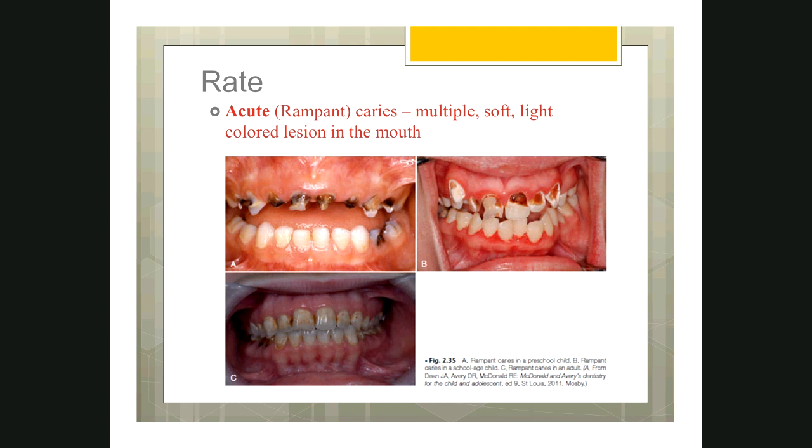The characteristic feature is you can see multiple lesions. That means in many teeth you will see this caries lesion, and the lesion will be soft because it is quickly spreading. The color will be light because there is no time for the food colorants to stain the caries, whereas in chronic caries there will be discoloration of the dentin. In acute caries, discoloration will not be visible so clearly because the caries is spreading fast. In no time, the caries will reach the dentin and pulp sometimes.